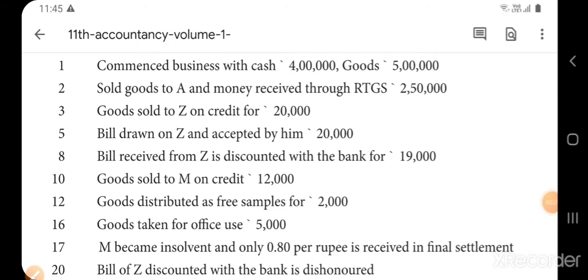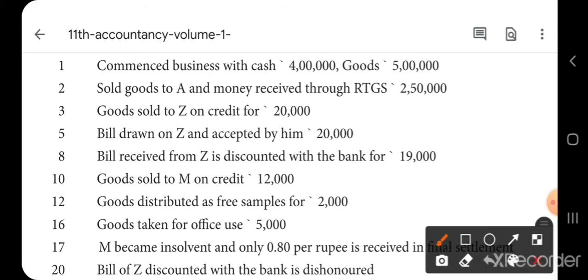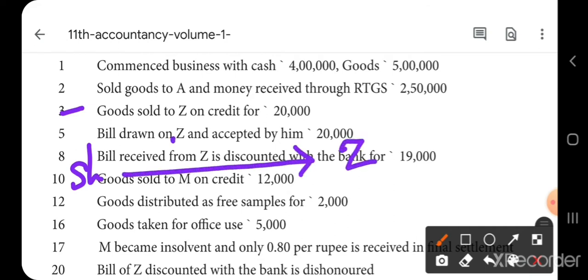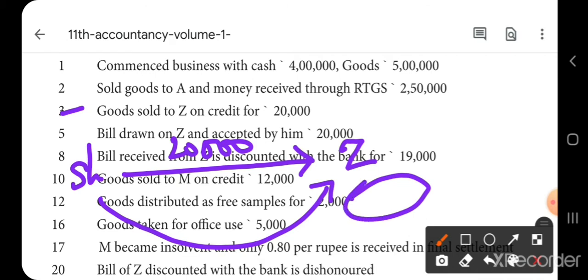Next transaction. Bills drawn on Z and accepted by him, 20,000. See the transaction dated 3rd. The goods are sold to Z on credit for 20,000. That means Shyam has sold the goods on credit to Z for 20,000. Now he is sending a bill to Z for 20,000 and the bill is accepted by Z.